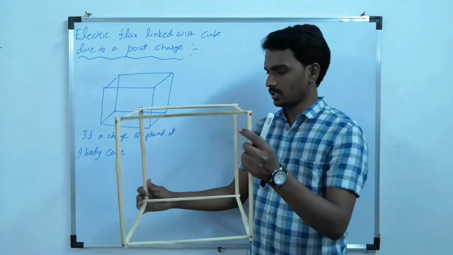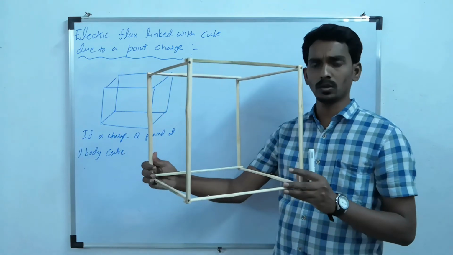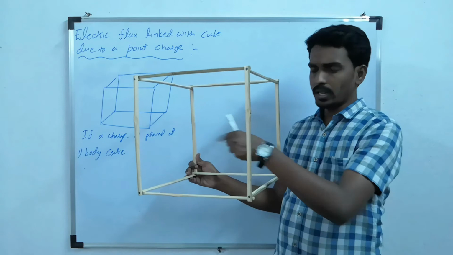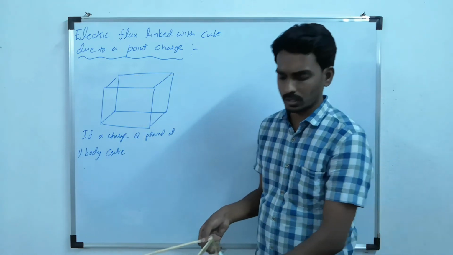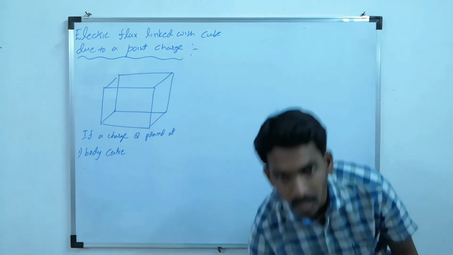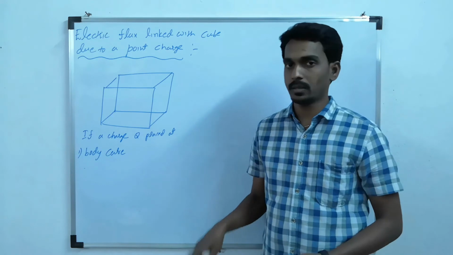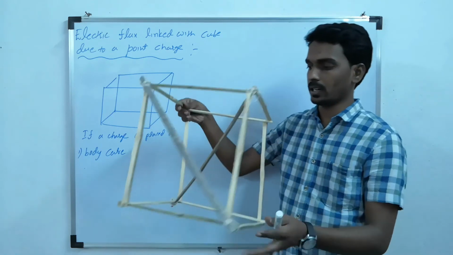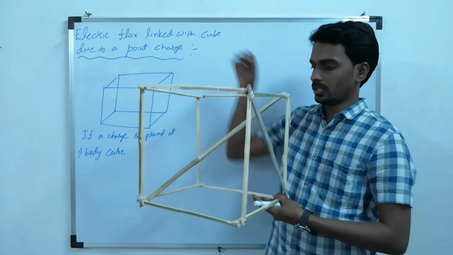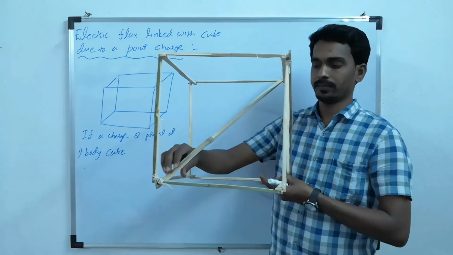Now consider the cube. So here the body center. Body center means what? At the midpoint of the body diagonal. Like if you consider, this is the body diagonal.